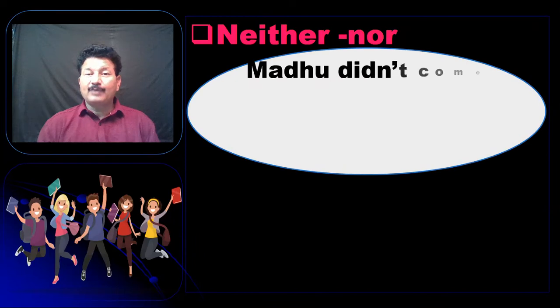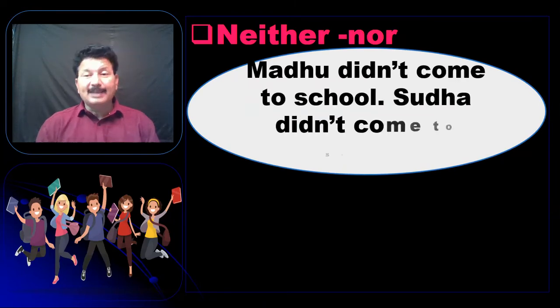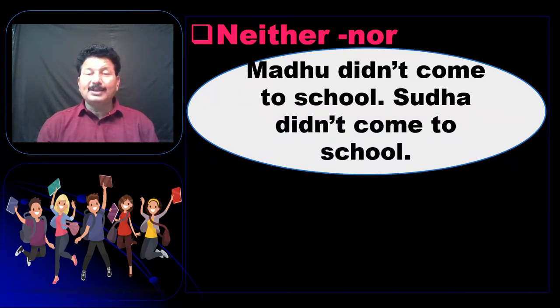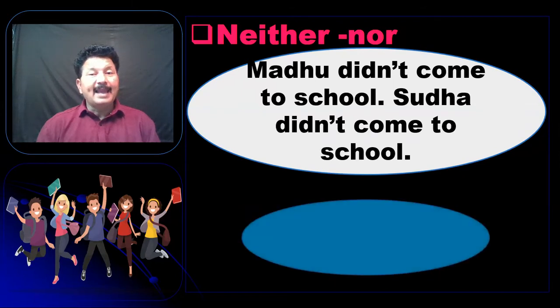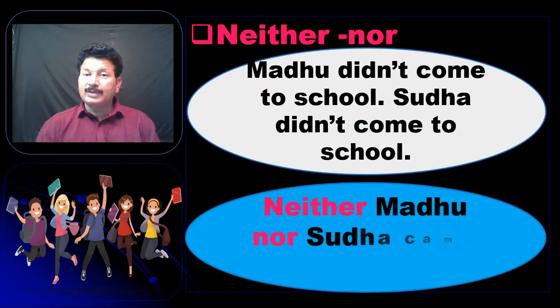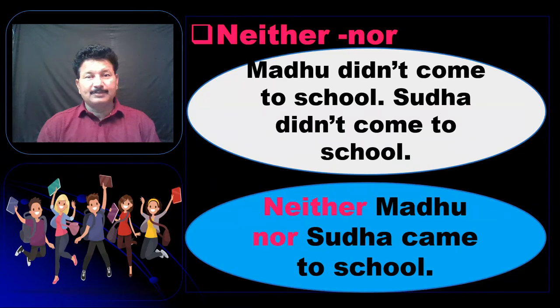Now let's look at one more example. Madhu didn't come to school. Sudha didn't come to school. The difference is Madhu and Sudha, whereas "didn't come to school" is common. As it is in past tense, you have to say: neither Madhu nor Sudha came to school.